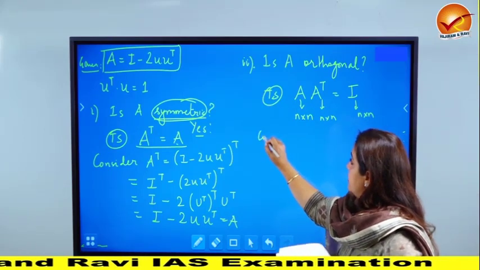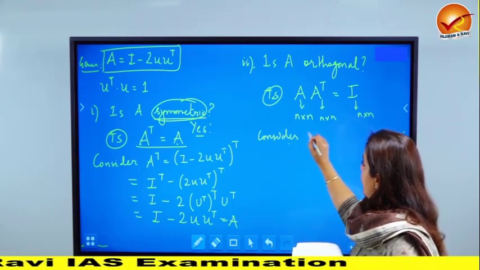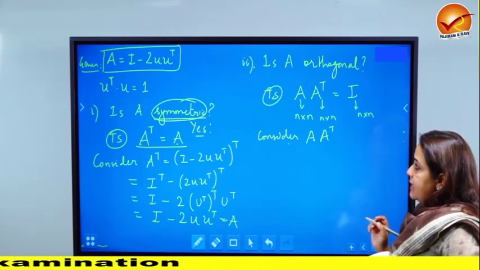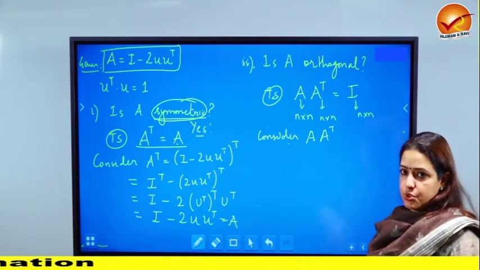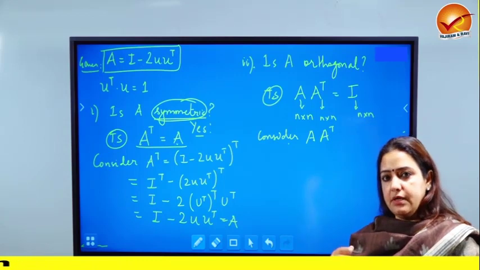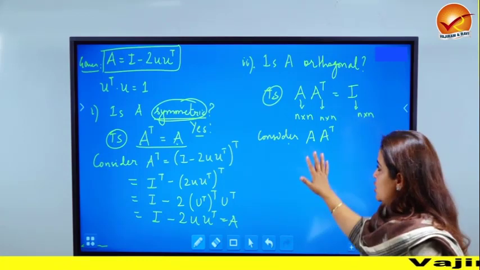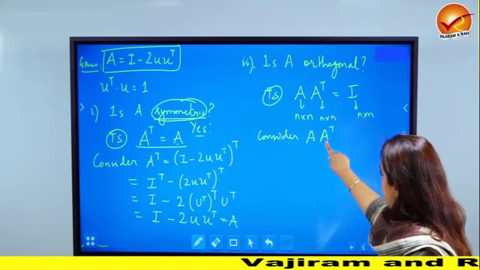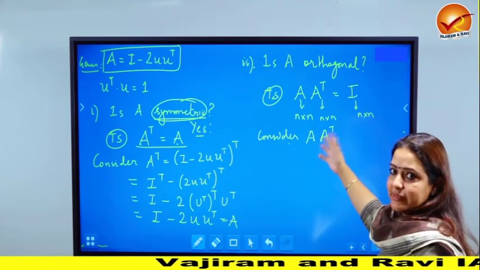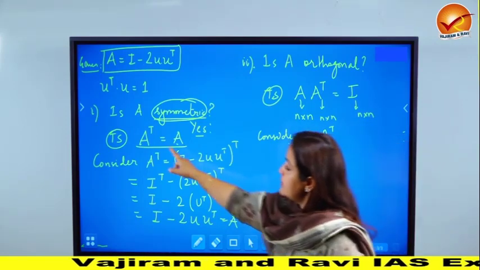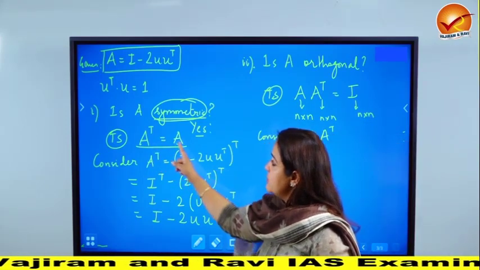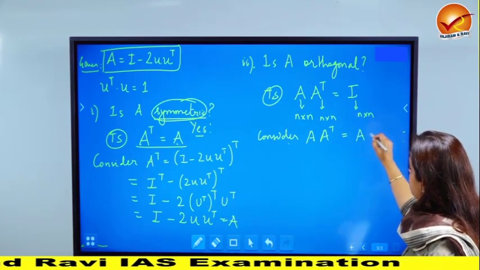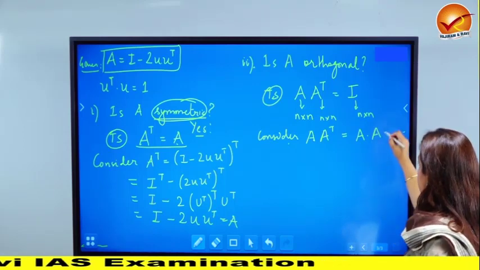So we consider the left hand side and hope that when we open this up, you get identity. Now, a lot of questions which have subparts are put in such a way that each part requires a hint from the previous part. Like from here, if you see AA transpose, well, we can open up A transpose and simplify it, but if you pause and see, we have said that A transpose is nothing but A. So when you're considering AA transpose from the previous part, this just becomes A dot A, which is nothing but A square actually.